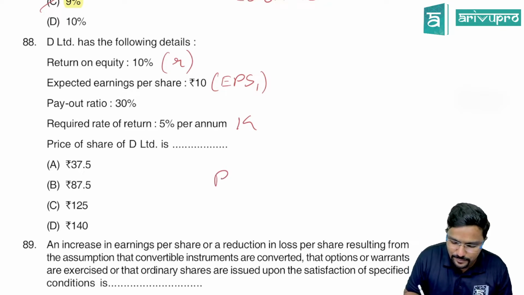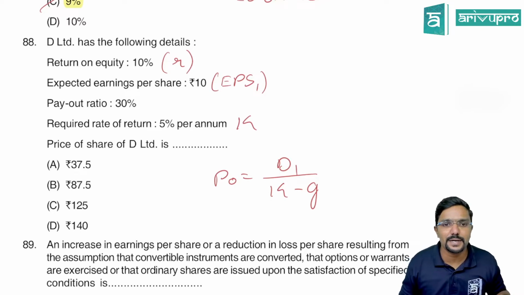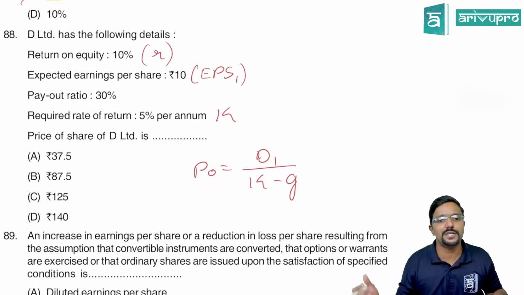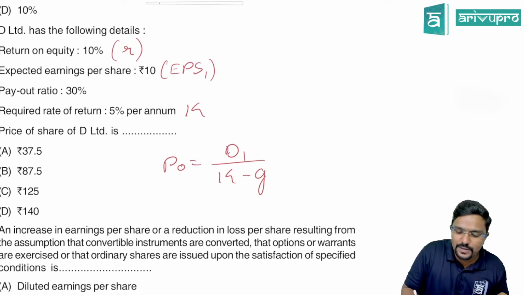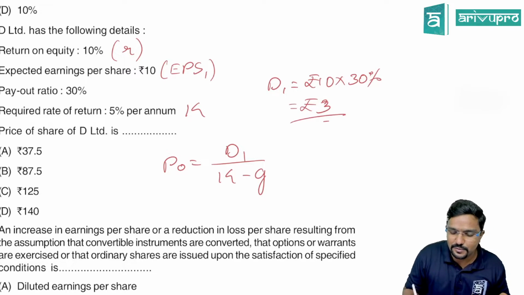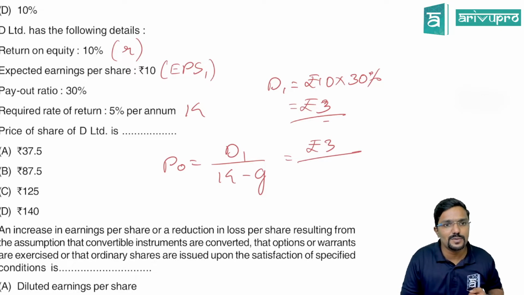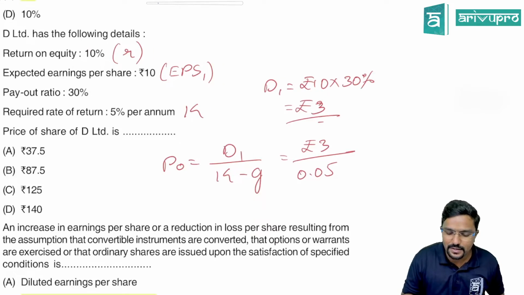So if you are calculating P naught, it will be D1 divided by K minus G, as there is growth rate and all. So expected earnings per share is 10 rupees. Payout ratio is 30%. So can I calculate D1? That is D1 will be 10 rupees, which is EPS, into payout ratio 30%, which is 3 rupees. Okay. 3 divided by K is how much? 0.05, which is required rate of return.